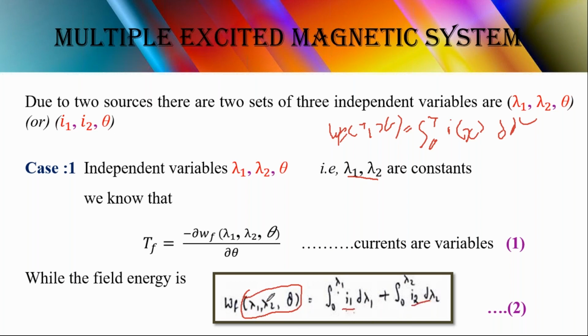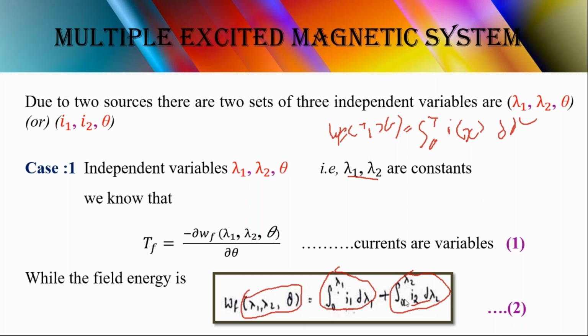Now if you expand this expression in terms of stator as well as rotor, this is the equation which belongs to the stator, because the stator carries the current I1 as well as lambda 1, and this equation is related to the rotor. The rotor carries I2 and lambda 2. So these are equations 1 and 2, which belong to case 1.